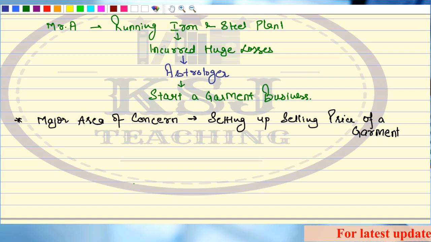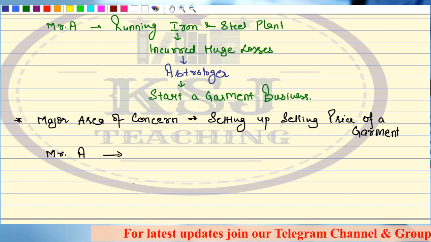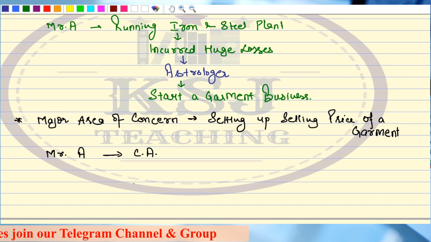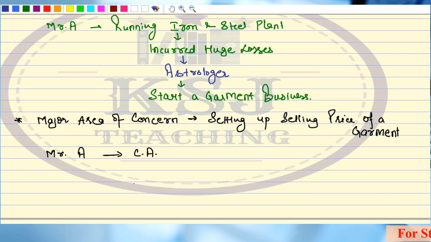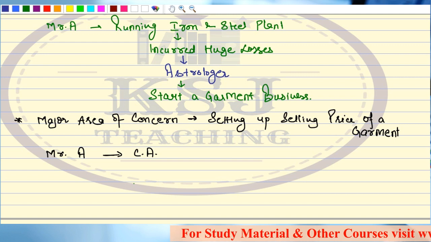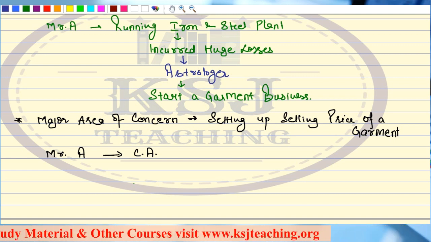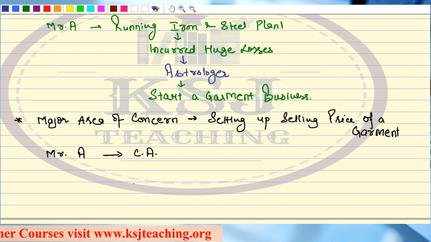Now, what happened? Mr. A goes to a chartered accountant. He told his problem to the CA. He told that I have started with a garment manufacturing business. I don't know anything about the business, sir, but I have started with the business, right? With the little knowledge I had, I purchased the material, I hired the machinery, I hired the labor, I started with the garment manufacturing. But now there is a major problem, that how should I identify the selling price of my garment?